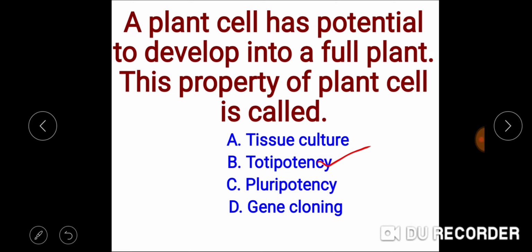The answer is totipotency, but of the other options, tissue culture means the growth of tissues or cells in an artificial medium separate from the organism.